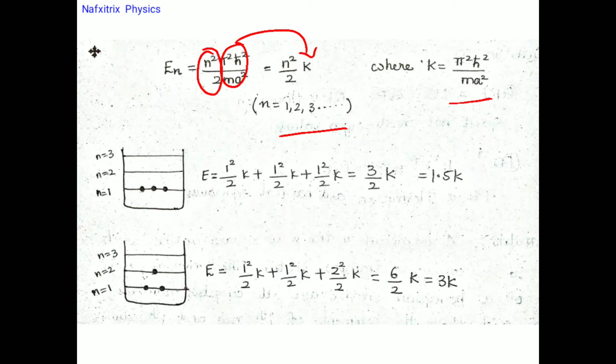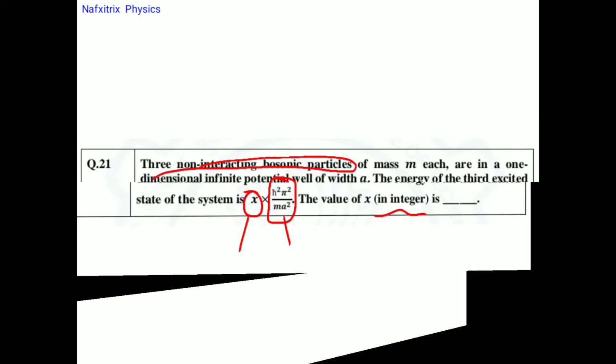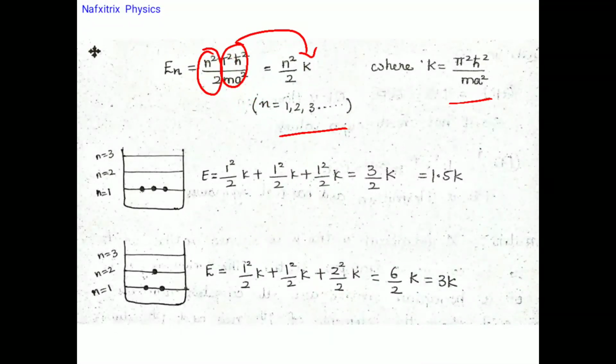So now we need to arrange these three bosons. They have given three non-interacting bosonic particles in that system. So what we need to do is fill the energy levels with three bosons accordingly. We need to find which is the ground state, which is the first excited state, then second, and finally third. First comes the ground state, then first excited state, then second, and finally third, so from lower to higher order energies.